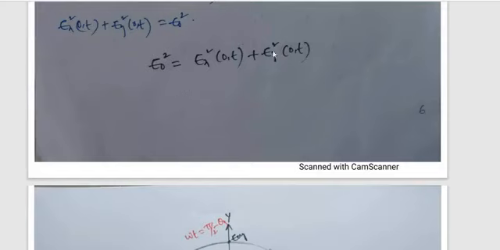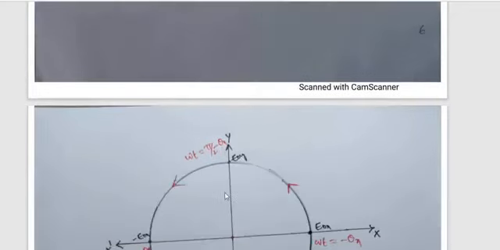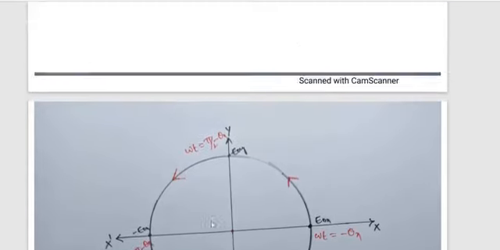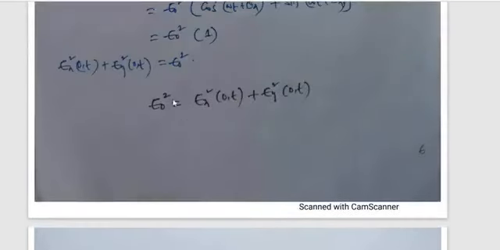So that's why the tip of our electric field moves in a circular manner; the resultant electric field becomes circular. In the sense, E naught maintains the radius.